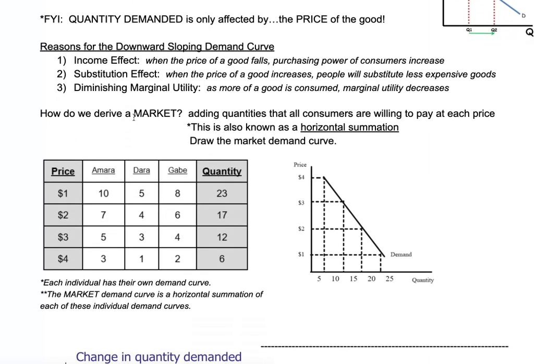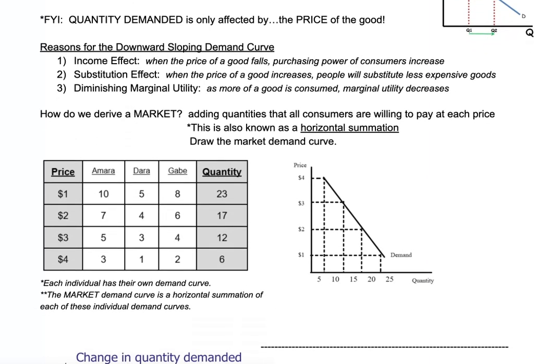Now, how do we actually get a market? A market is just adding up all of the consumers, what they're willing to pay, and how much they're willing to buy at these specific prices. So if we look at this table here, let's assume we had these three consumers in this economy, and at a price of $1, notice all the quantities they're willing to buy. So on a market graph, the quantity would be 23 at a price of 1, which is what you see here. At a price of 2, the quantity would be 17. And this makes sense, and this follows the law of demand.